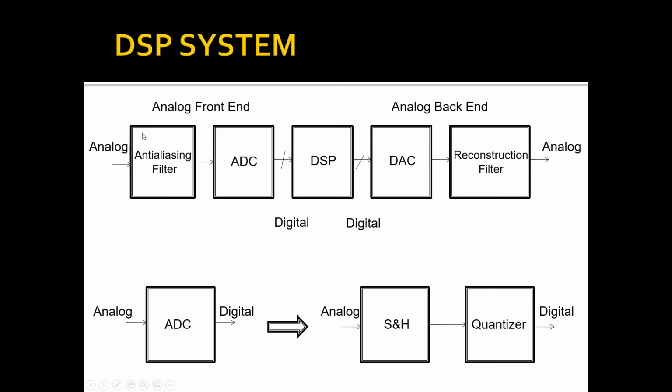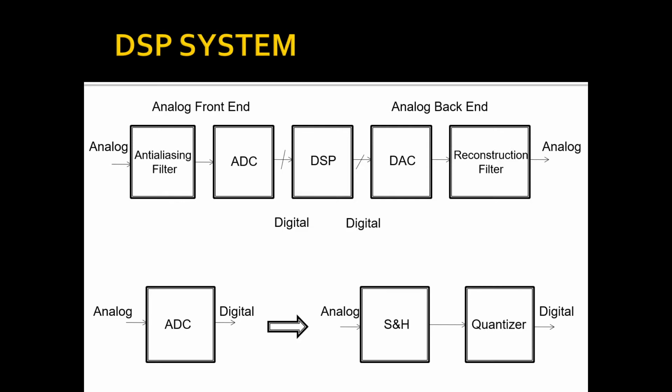Now what do you mean by anti-aliasing filter? Anti-aliasing filter is a low pass filter. It is an analog low pass filter used to band limit the input analog signal to the required frequency range and prevent frequency components beyond the range from appearing as aliases in the sampled spectrum of the input signal.